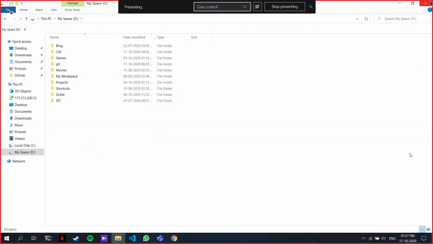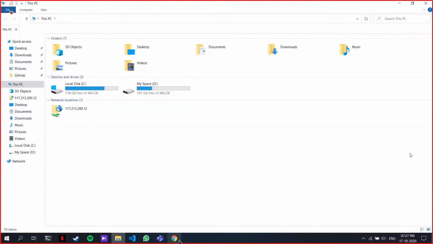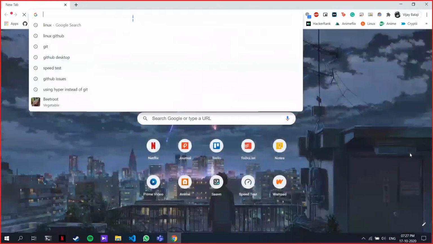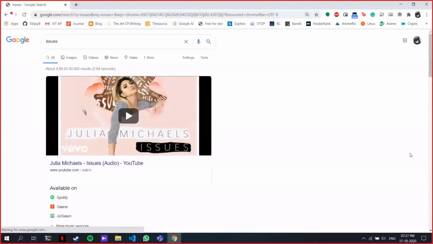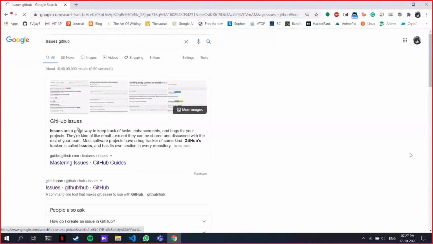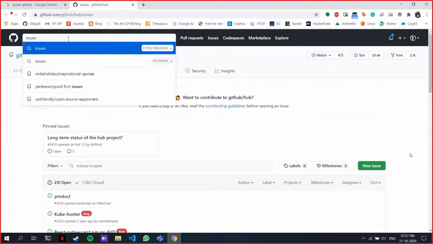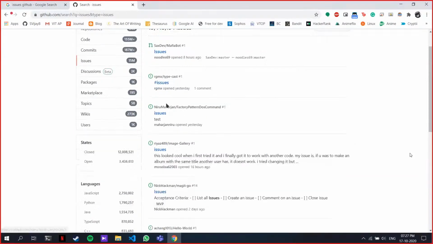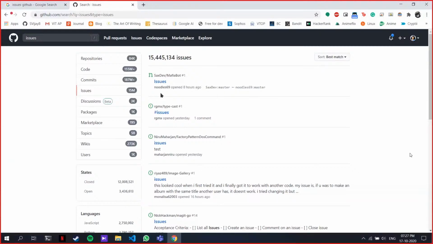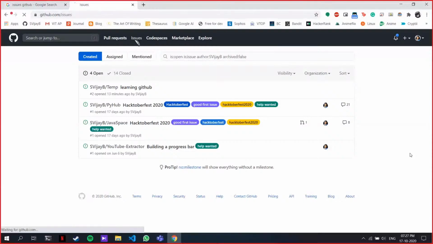How do you make your first contribution to GitHub, like fixing any bug or any issue? Okay, so just go to GitHub and search for issues over here. Head over to issues here. Just open GitHub. Here you can see this option called issues. Just click here. Okay, these are my issues.